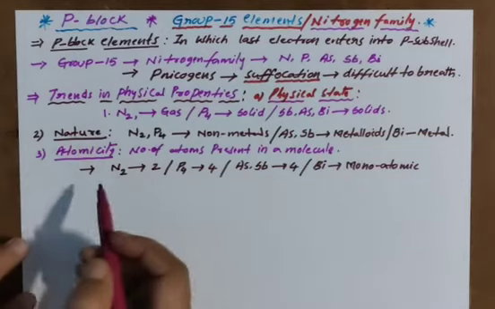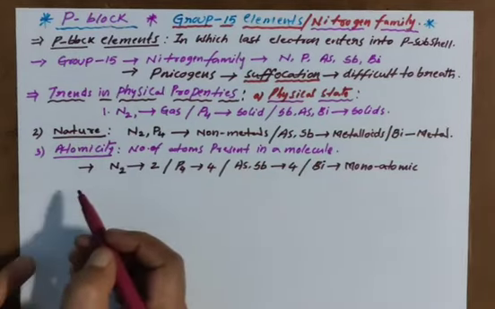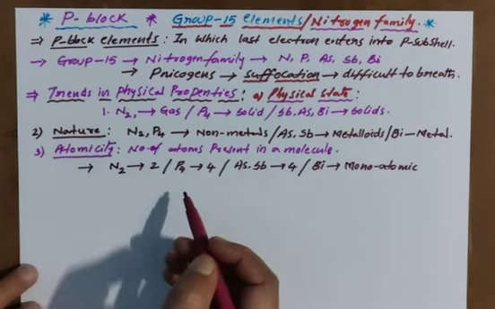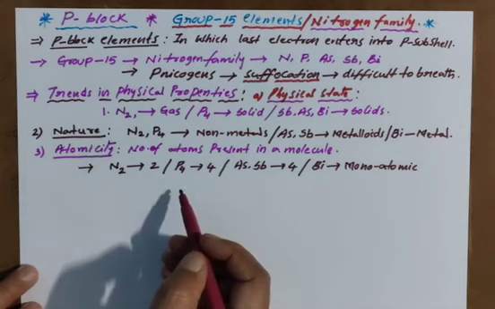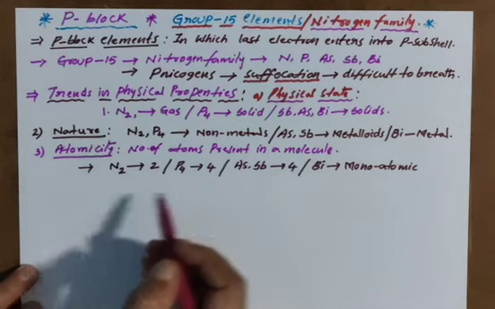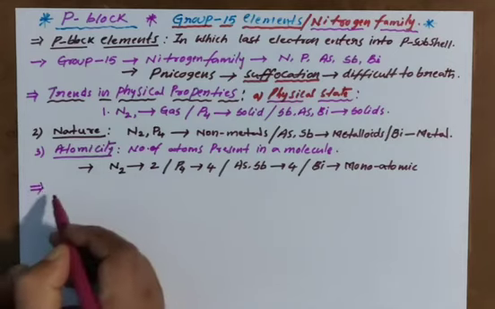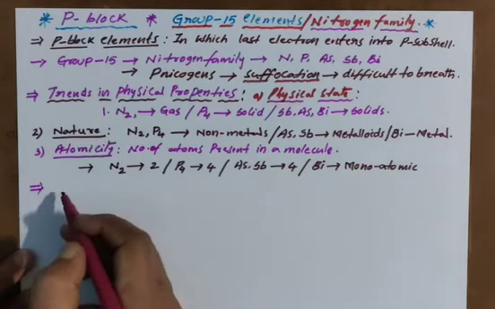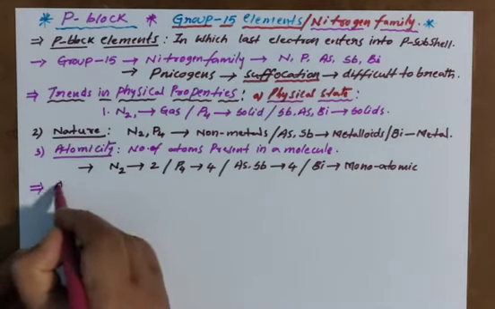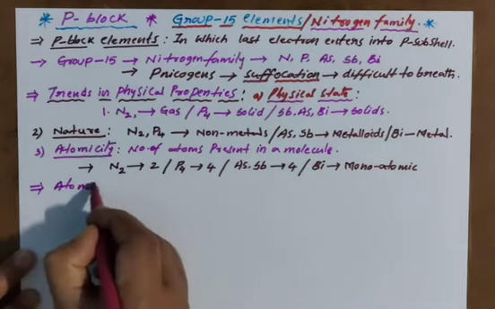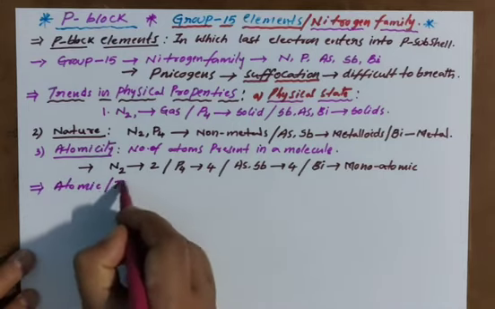So nature, physical state and atomicity will not change in group and period. Some properties do change in group and period, and those we are going to discuss now. First property I am taking here is atomic and ionic size.